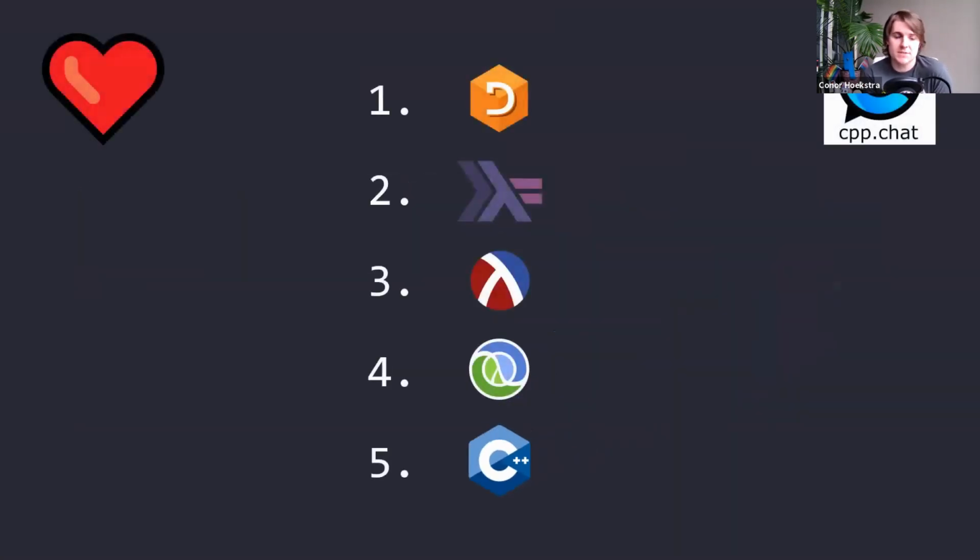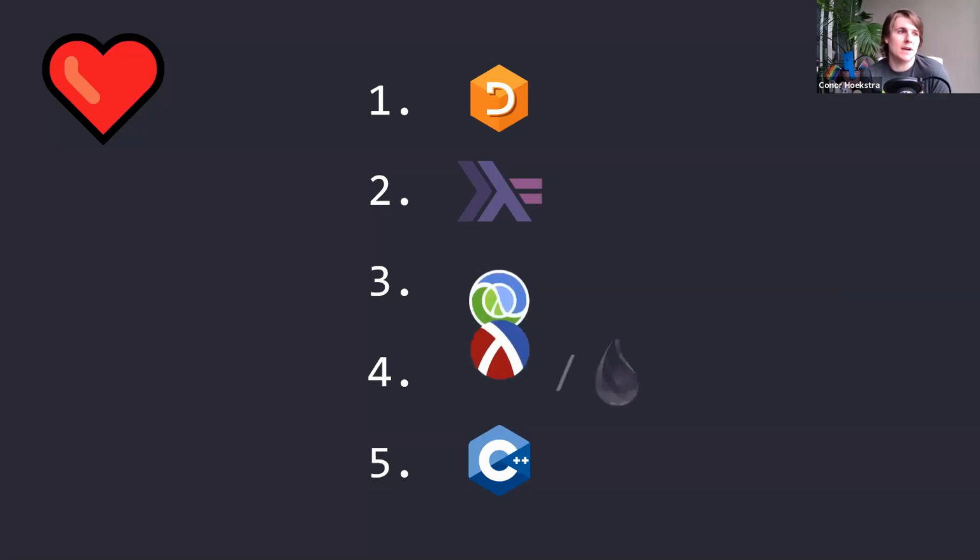Even though I develop in C++ on a day-to-day basis, these are my top 5 favorite languages. So C++ doesn't even come close to number 1. That's not because it's not an amazing, powerful language. I just have a lot more fun programming in APL. APL and Haskell are definitely the top 2 by a long shot. This is actually the list of 5 that I gave when I was on a podcast a couple months ago, back in 2020. Racket and Clojure, if you don't recognize those logos, are number 3 and 4, respectively. They're both Lisp dialects, but in 2021 now, I would probably update this and say that Clojure ranks number 3 and that Elixir is tied with Racket now.